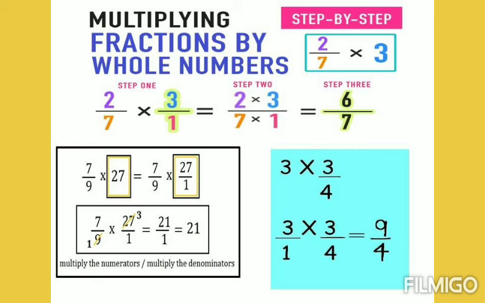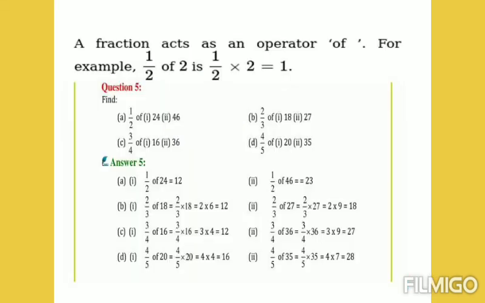Another easy method is to change the whole number 3 into a fraction by putting the denominator 1. Now multiply the numerators 2 and 3 and write the answer in the numerator, and multiply the denominators 7 and 1 and write it in the denominator. Your answer 6/7 is the answer. Similarly, you can do the remaining sums. Go through the remaining examples.